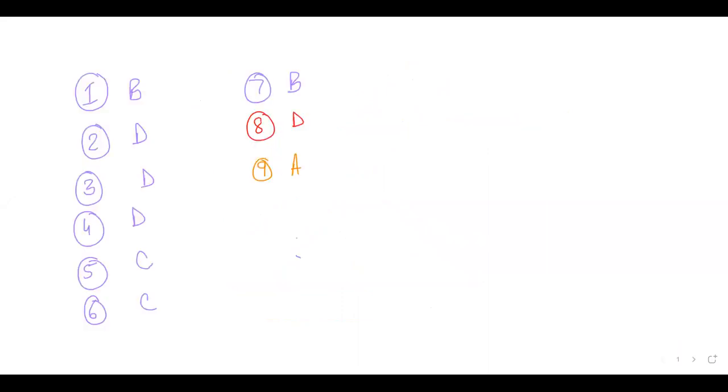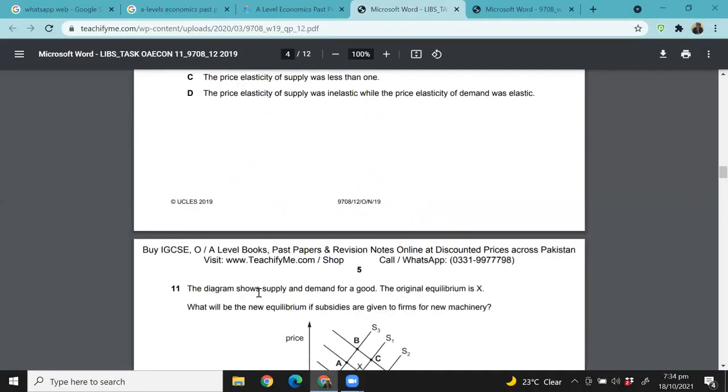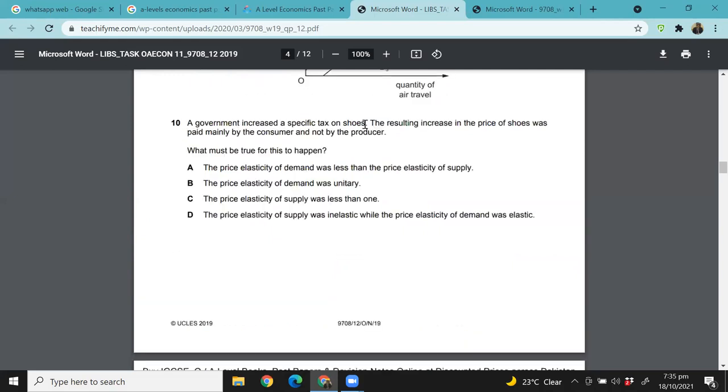Okay. Next question. A government increased a specific tax on shoes. The resulting increase in the price of shoes was paid mainly by the consumer and not by the producer. What must be true for this to happen? Think about it. Read the options.